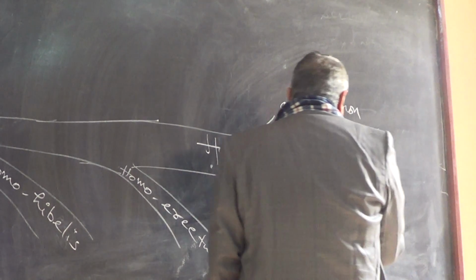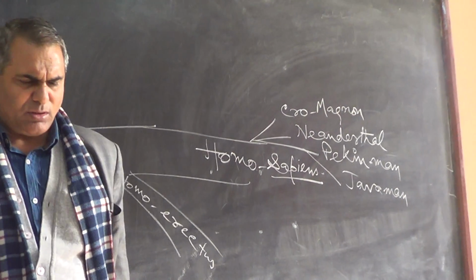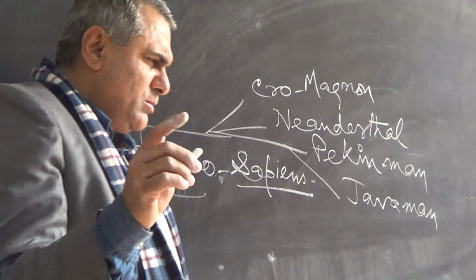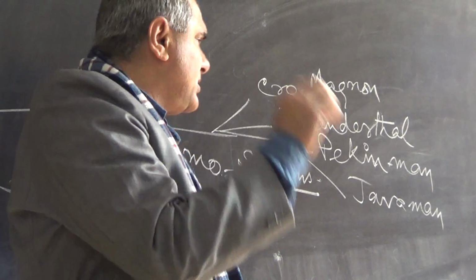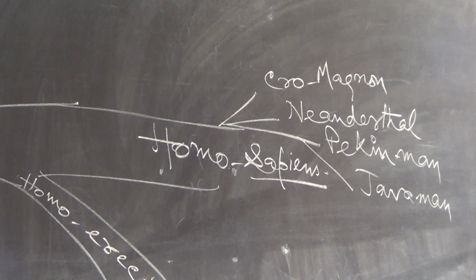And there was one more. Leave it. Cro-Magnon are the fossils.